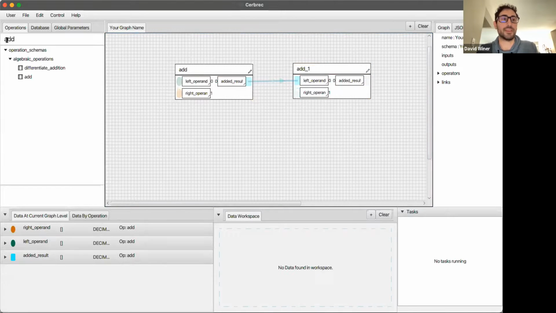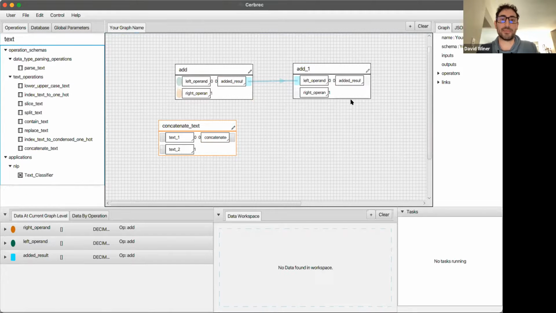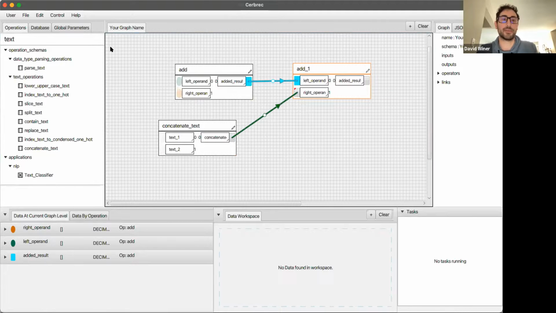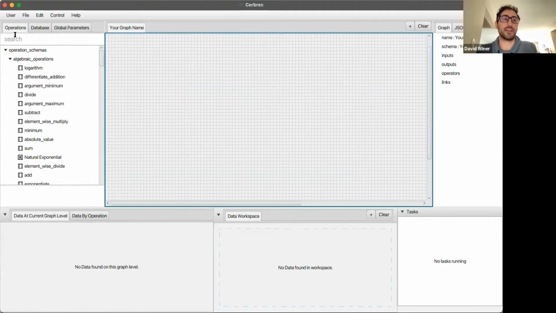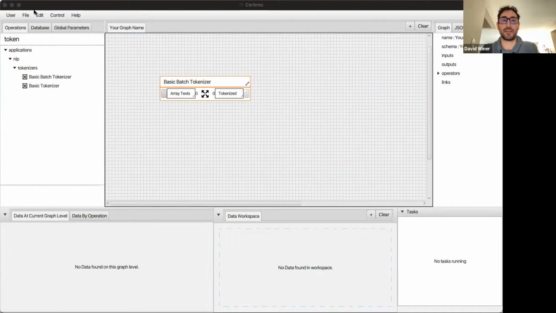If I try to feed this thing some text, here we know that the output has to be text. This is expecting a decimal. Then if I feed this into here, it's going to produce an error on the hover over. And finally, the other thing I'll show real quick is, let's put in some sample text here, like this will test the tokenizer. Okay, so that's some messy text here.